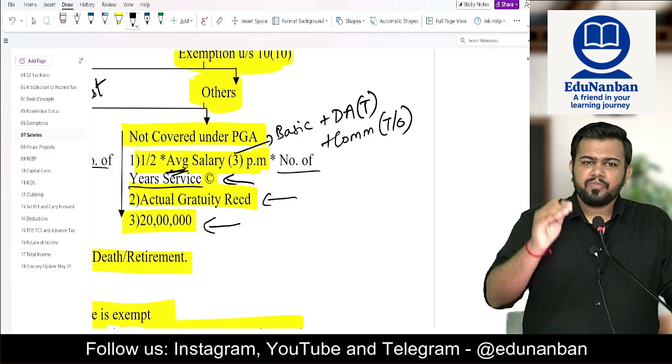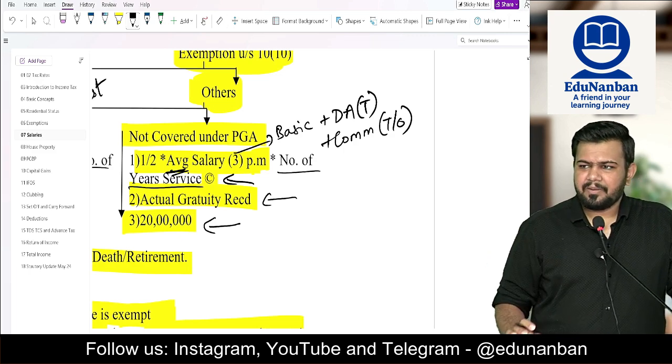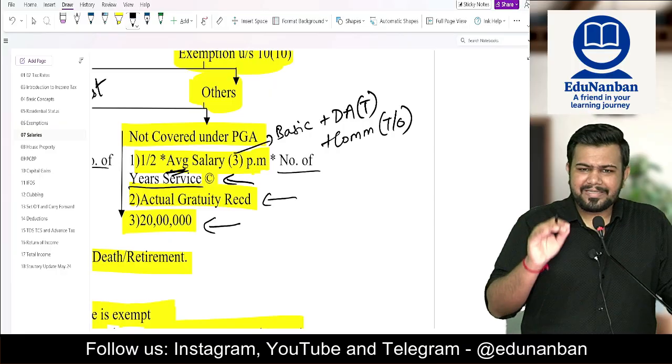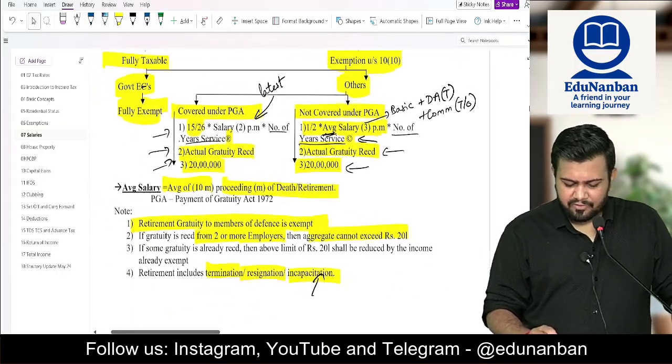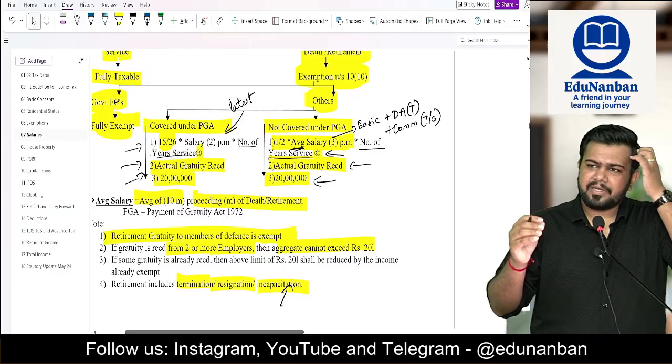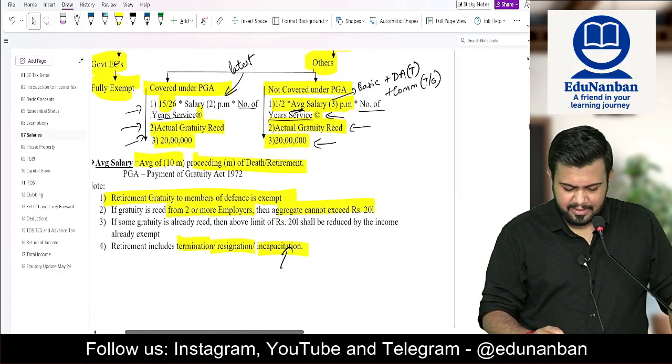So even if 26 years 11 months is completed, you should take how much? Only 26 years. The completed years alone you have to take. So by this you will be able to find out the exemption in gratuity. The balance amount will be taxable gratuity.